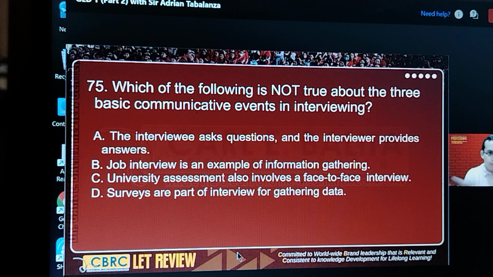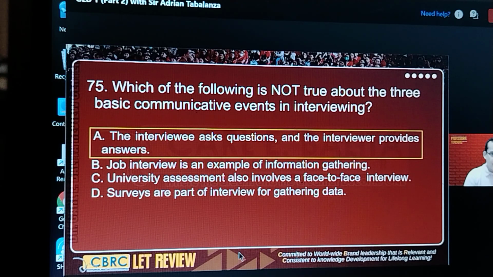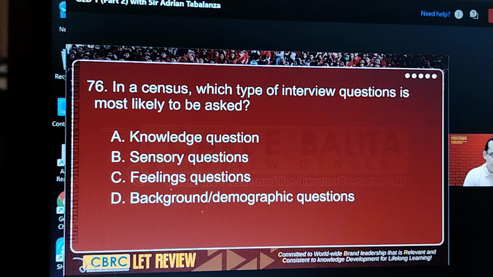75, not true about the three basic communicative events in interviewing. The correct answer is the longest. Why? Letter A. Because the role is reversed. The interviewee should be the one answering the question. The interviewer should be the one asking the question. Right? 76, in a census, what type of interview question is asked?